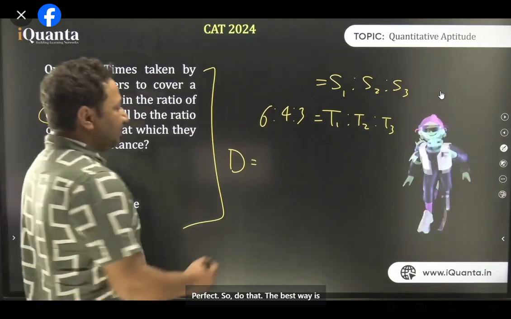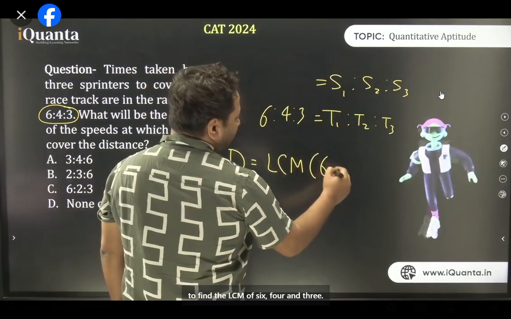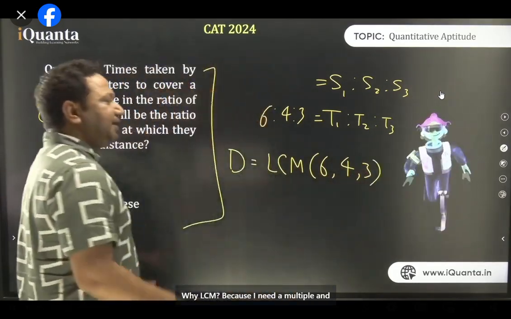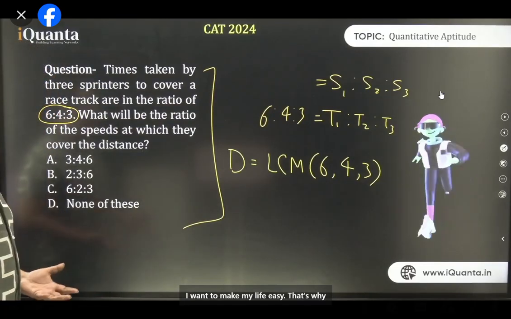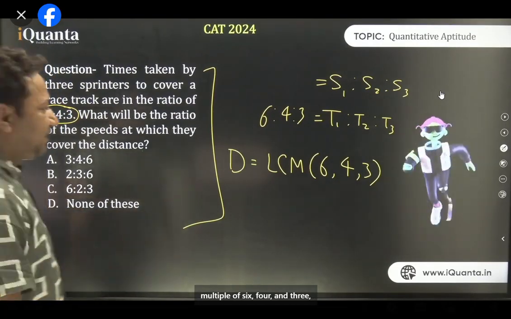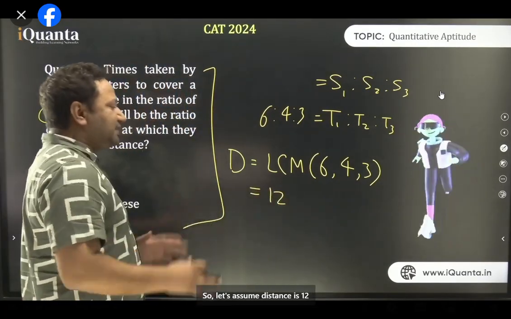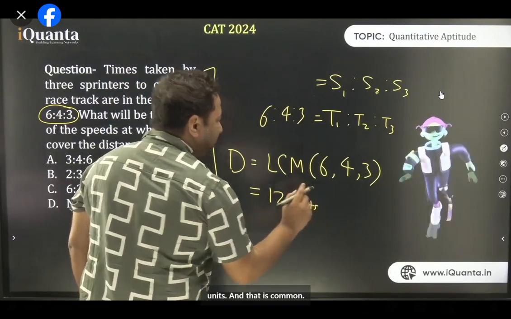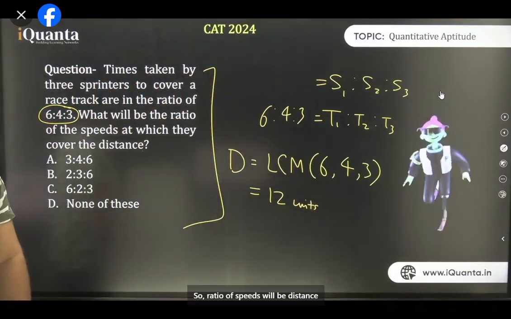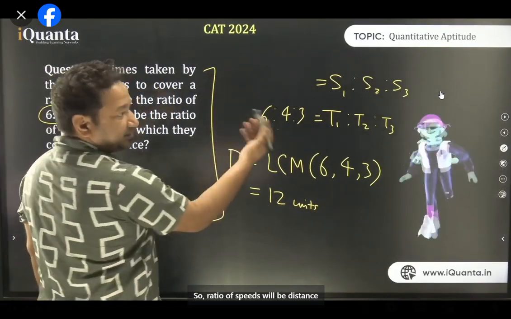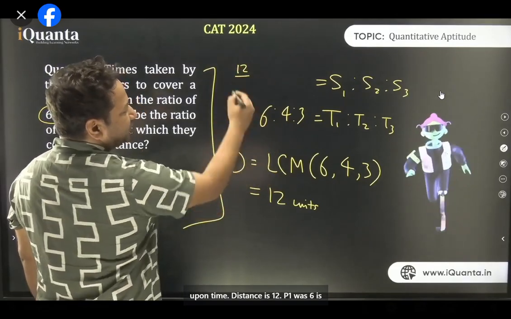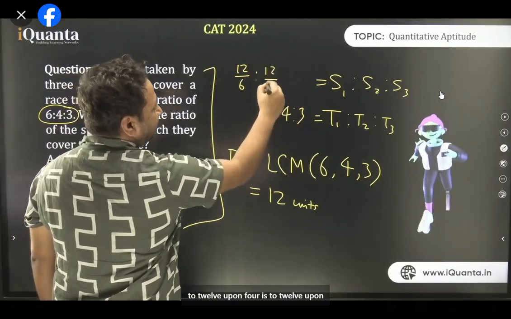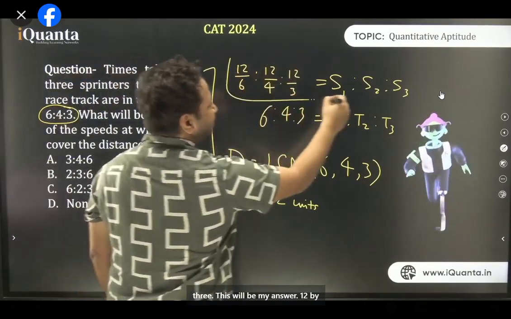Perfect. The best way is to find the LCM of 6, 4, and 3. Why LCM? Because I need a multiple and I want to make my life easy. The LCM of 6, 4, and 3 is 12. So let's assume distance is 12 units, and that is common. So ratio of speeds will be distance upon time: 12 upon 6 is to 12 upon 4 is to 12 upon 3. This will be my answer.